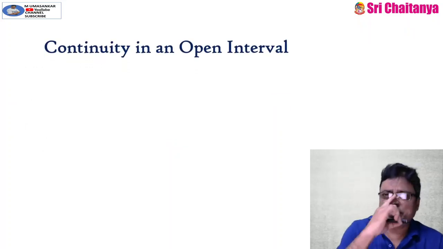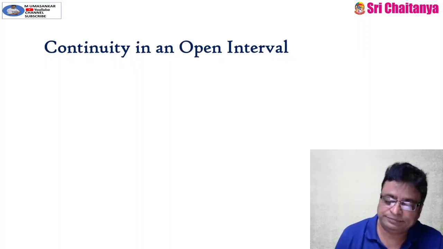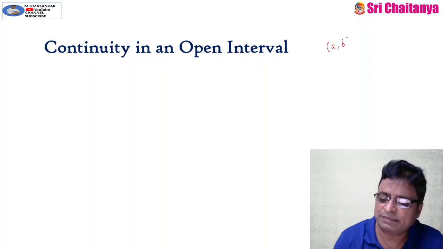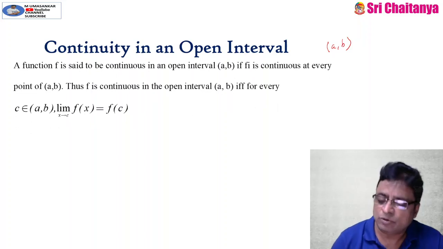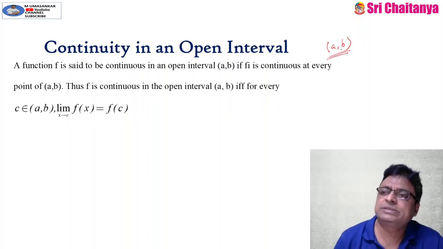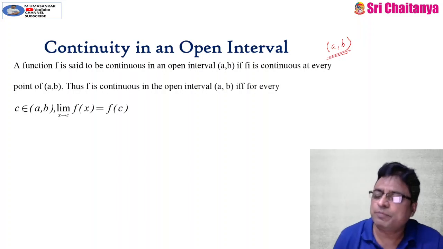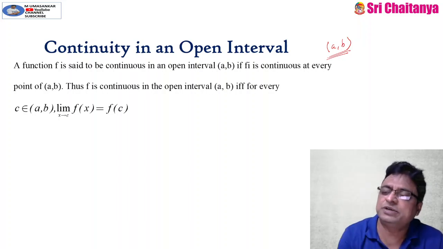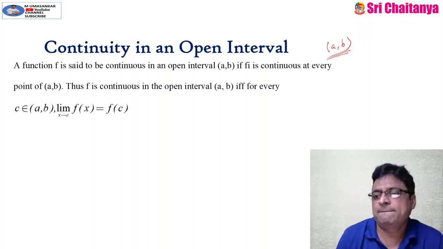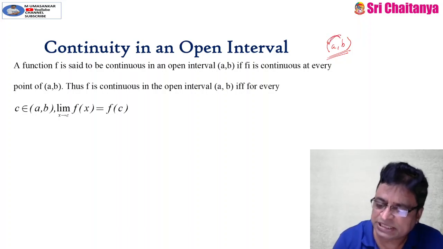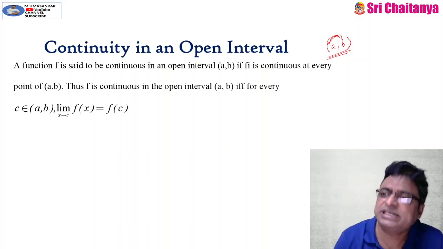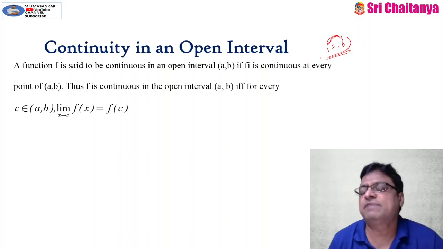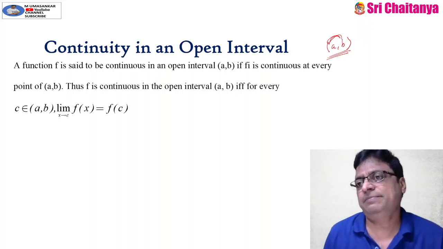Now, coming to continuity of a function in an open interval. See, suppose this is open interval AB. How can we define a function to be continuous in an open interval? An open interval contains infinitely many points. And just now we have practiced how a function should be continuous at a particular point. The same thing holds good at each and every point in this interval, because between a and b infinitely many points exist. So if it holds at each and every point in this interval, then we can say that the function is continuous in the open interval AB.